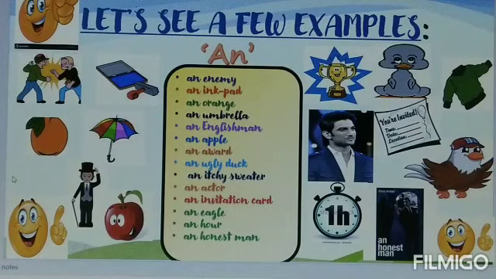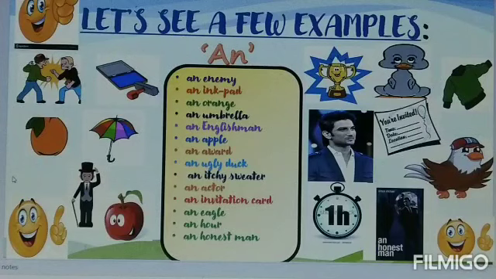An enemy, an ink pad, an orange, an umbrella, an Englishman, an apple, an award, an ugly duck, an itchy sweater, an actor, an invitation card, an eagle. All these words began with a vowel. So we have used an. But what about the last two?